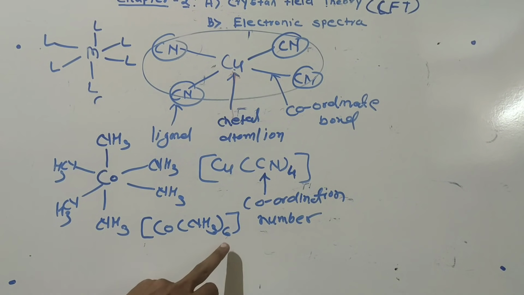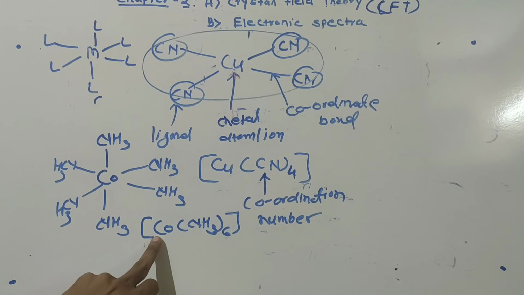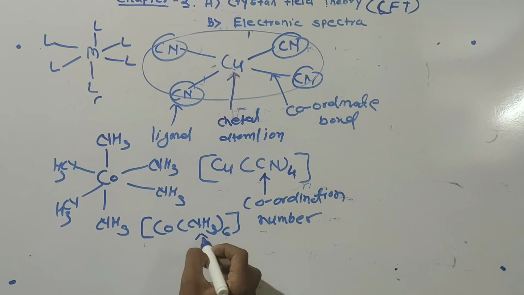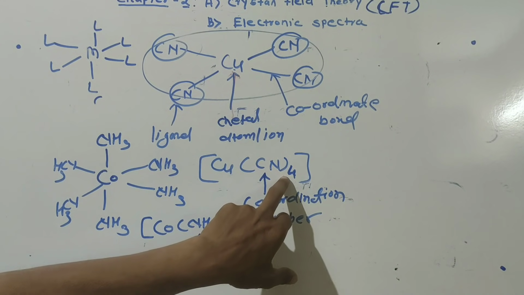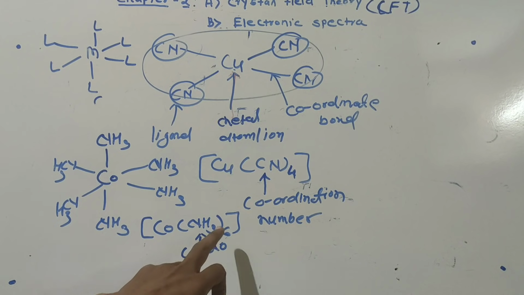So this number, the number of ligands that are attached to the central metal atom, is called what? Coordination number. The coordination number is 6. The coordination number is 4. So the number of ligands attached to the central metal atom in a coordination compound is called the coordination number.